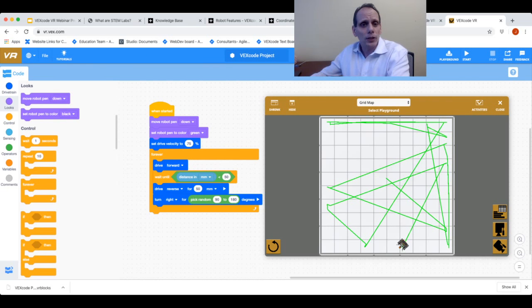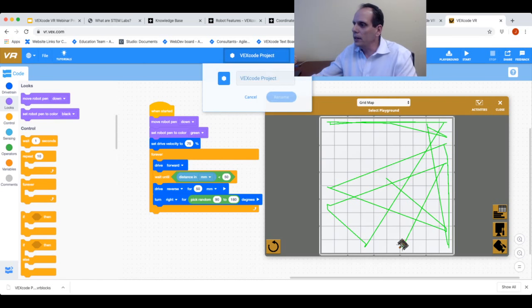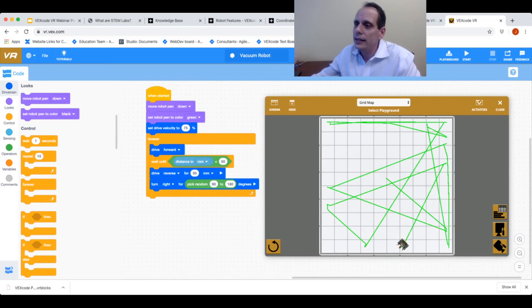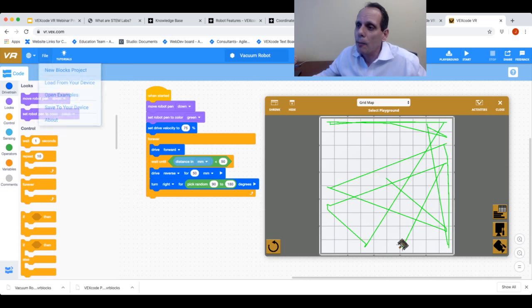If I want to name my project, I can just click in this window right here and name it Vacuum Robot. I can click Rename. I will have to select Save again. I can click File, click Save to my device. And now under that name, the program is saved to my device. So really easy to save and rename a program. If I had a program saved and I wanted to bring it back up, I can just click Load from my device and pull that program back up. But once again, no user accounts are needed to do any of that.